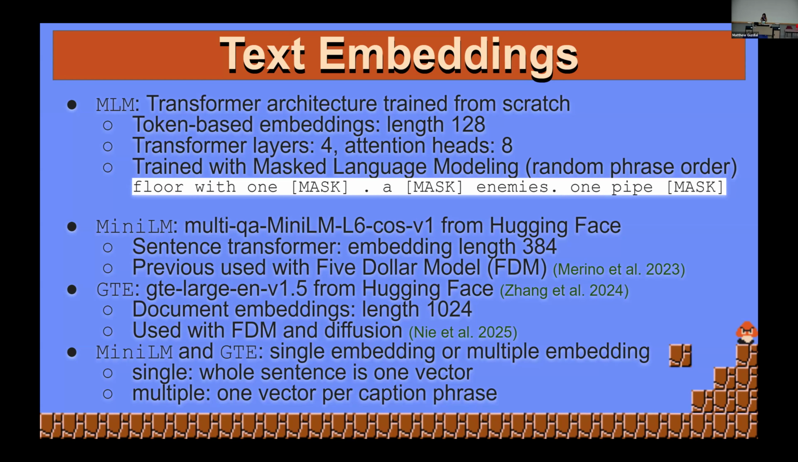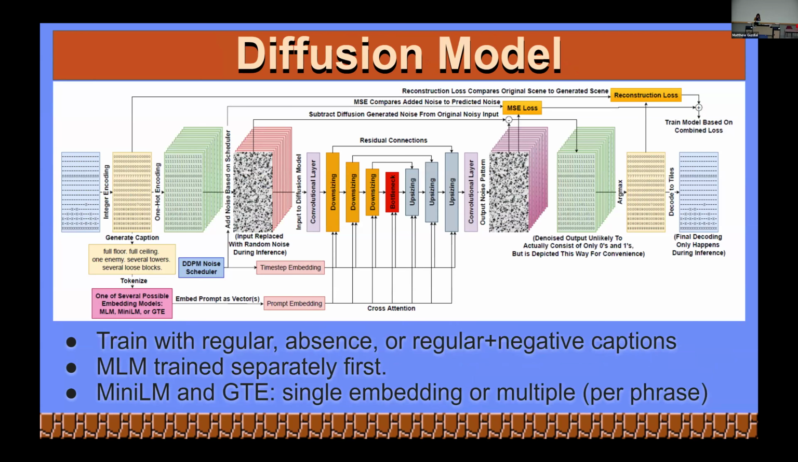Both of these have been used for this kind of thing before, and we're just going to be, again, doing a comparison. For Mini-LM and GTE specifically, because they're not necessarily designed on this data set, we are going to be testing two different modes. One where we take the entire caption with all the different things and encode that into one vector, and one where we encode every individual phrase. So if I say two enemies, that's its own vector. And then if I say one pipe, that's a vector. One staircase, that's a vector. So that's what single and multiple means. You'll see that later on.